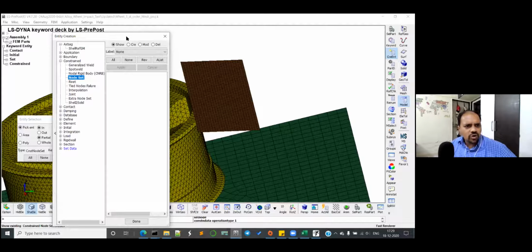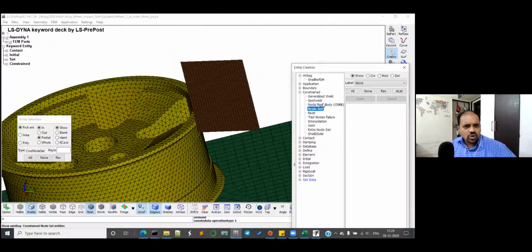Constraint extra node, not that one. Extra node set. You have to create that. So you created just the set, but you didn't create the extra node. That's constraint based contact. Okay, so click on create.